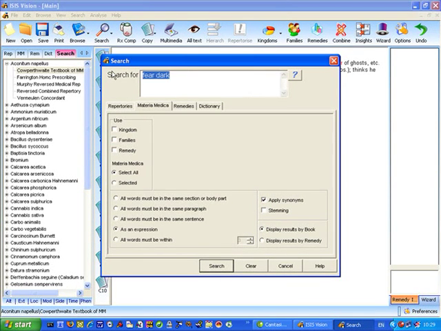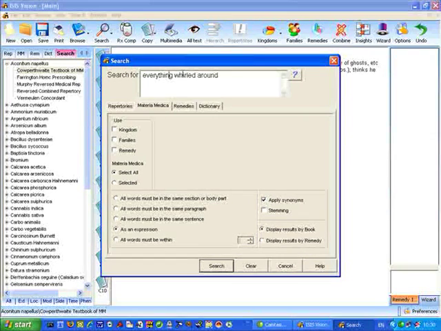So let me type in the expression "everything world around". This is, let's say, an expression of vertigo, and you think your patient is expressing this, and you know that expression is in the proving or the Materia Medica somewhere, and you want ISIS not to show you every possible match, but to only find the exact expression "everything world around".